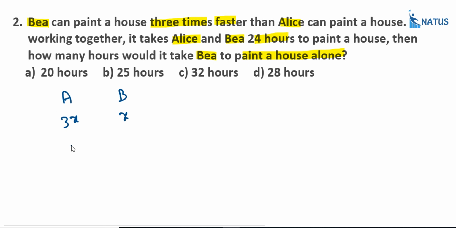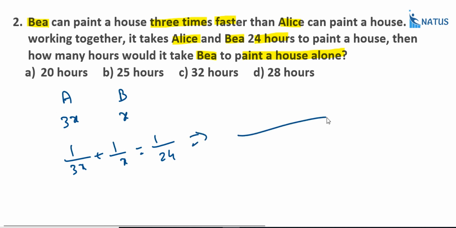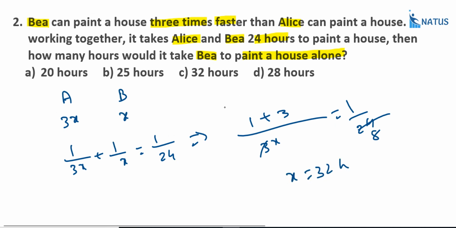Now in a day he completes how much work? 1 by 3x. And B in a day completes 1 by x. And what is the total? Suppose the number of hours together is equal to 24 hours. So in 1 hour how much is completed? That is equal to 1 by 24. Now, 1 by x plus 1 by 3x is equal to 1 by 24, and this is equal to 4 by 3x, so x is equal to 32 hours. So what is the answer? Option C is the correct answer.